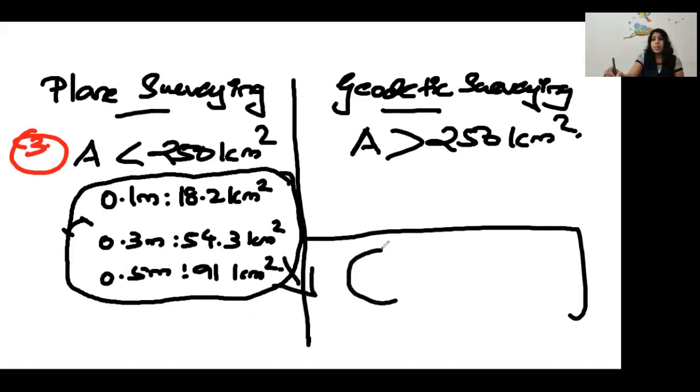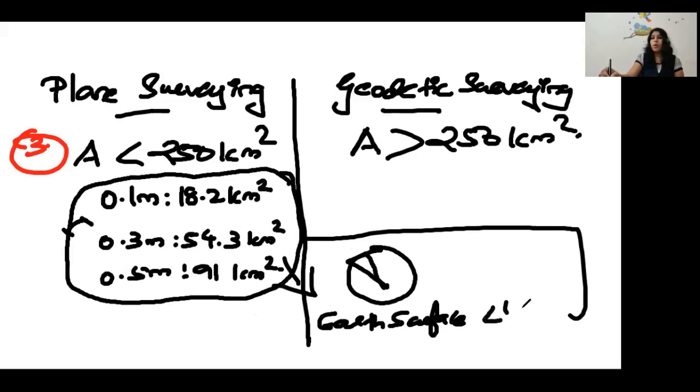So you know that this is the Earth's surface. If you are considering from the center of the Earth, you will get a real Earth surface triangle, so you have all the angles there in the Earth surface angle. But in plane surveying, if I'm drawing a map or plan, I'm getting a different triangle. Here the Earth surface is actually there, but here it is not there. It is purely a triangle. So we will also be dealing with this in plane angle.